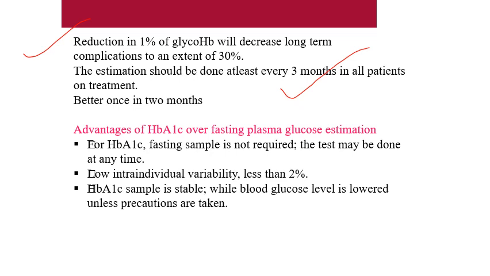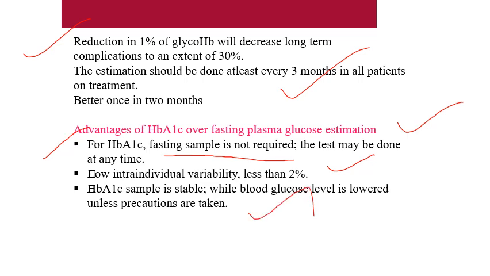An advantage of HbA1c over fasting plasma glucose estimation is that for HbA1c or glycated hemoglobin, a fasting sample is not required. The test can be done at any time, and it has low intra-individual variability, usually less than 2%, whereas FBS and PPBS can vary depending on the type of food we are taking or the time we are taking it. Then the HbA1c sample is stable, while blood glucose level is lowered unless precautions are taken.